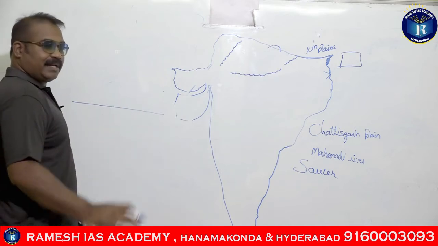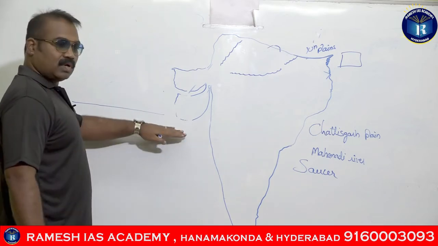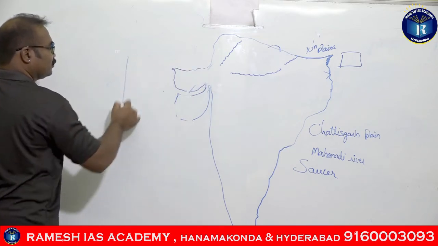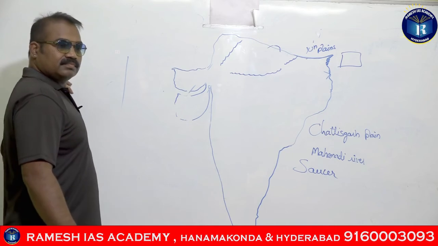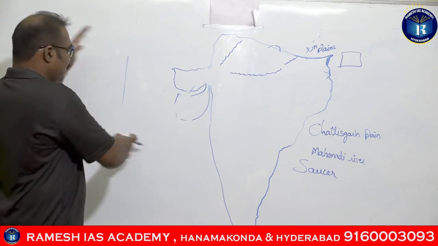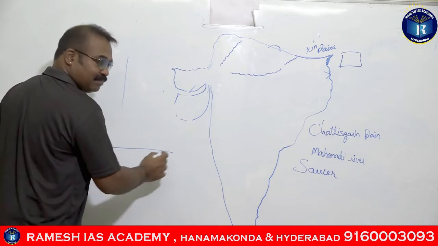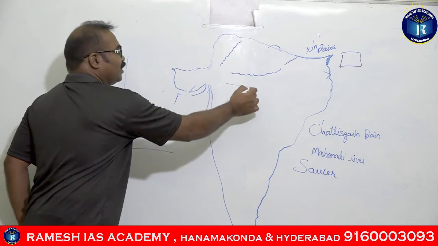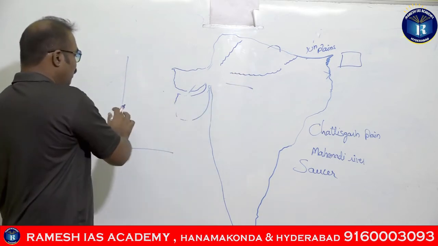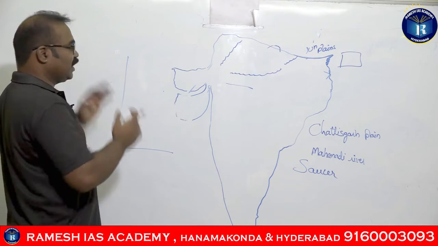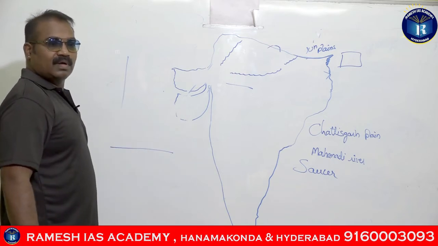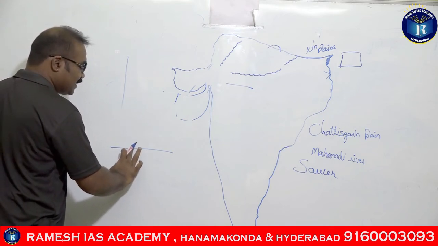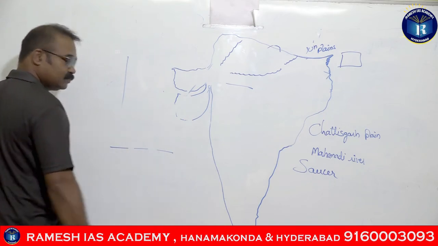Let us suppose this is the entire peninsular India, north to south. I am drawing this part in both dimensions, one horizontal and one vertical.